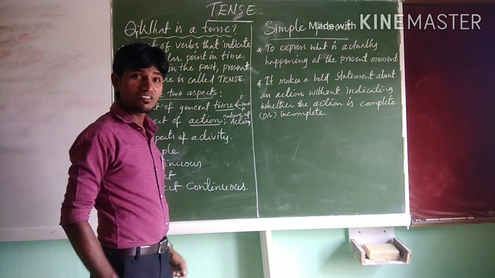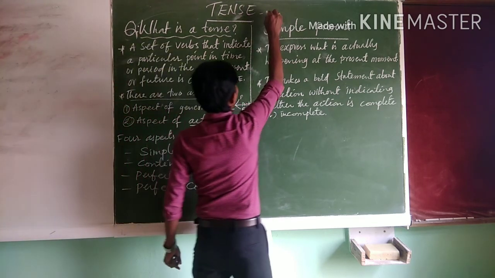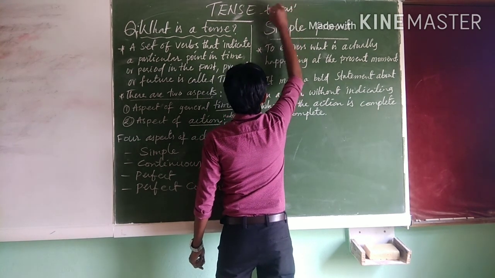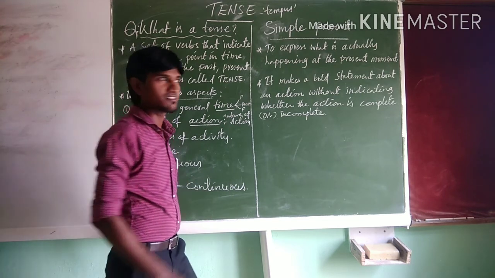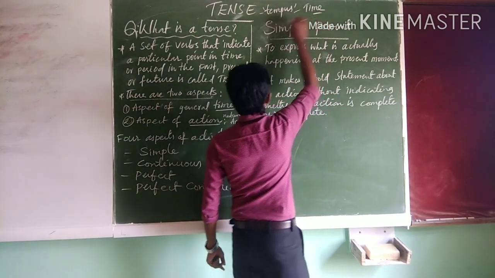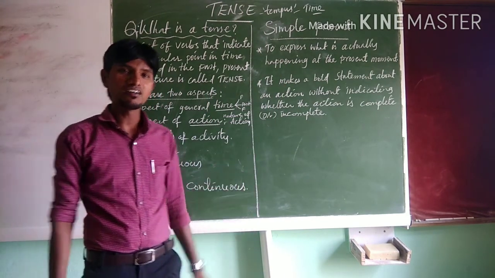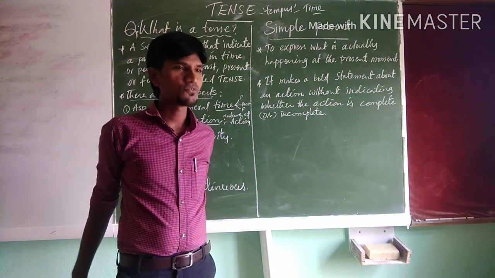Tense. The word tense came from the Latin word tempus. Tempus means, my dear students, time. So what do you mean by tense? It means time. That refers to the time: present, past or future.